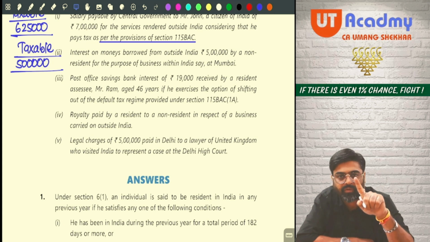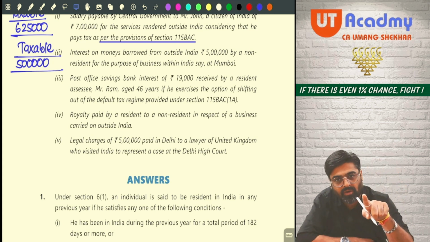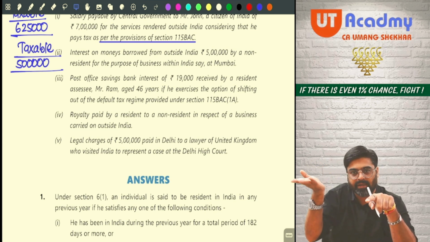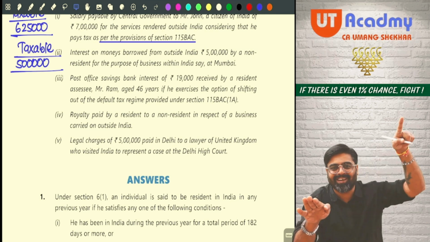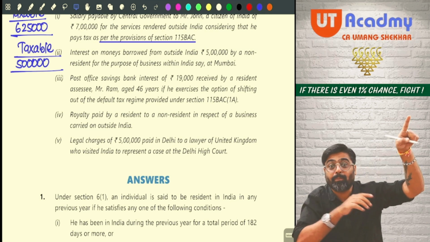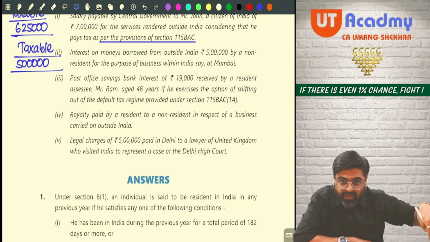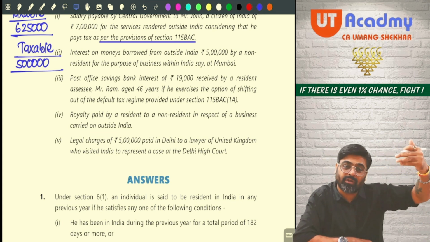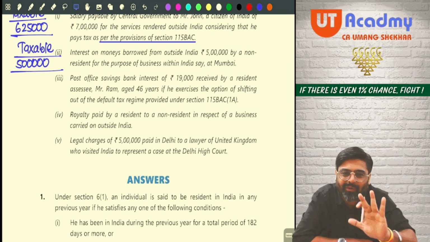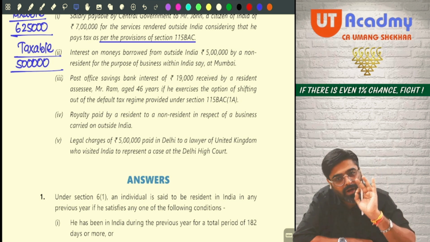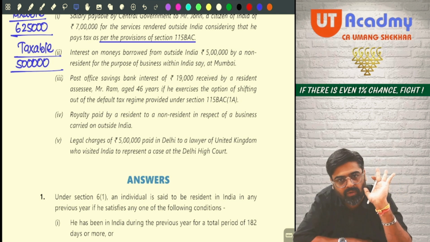That 15,500 is taxable. But don't you think that 15,500 will be taxable under the head IFOS, will ultimately be shown as a part of your GTI, and for that you will get deduction under 80TTA up to 10,000. So out of this 15,500, 10,000 will be allowed under 80TTA. So how much will remain now? Only 5,500. So the ultimate final amount which will be taxable in the hands of the assessee will be 5,500.